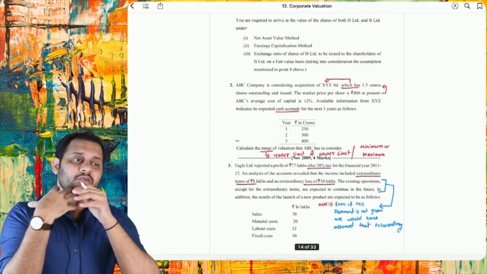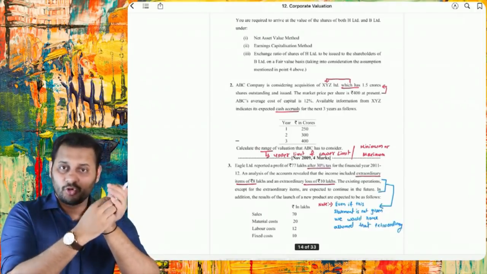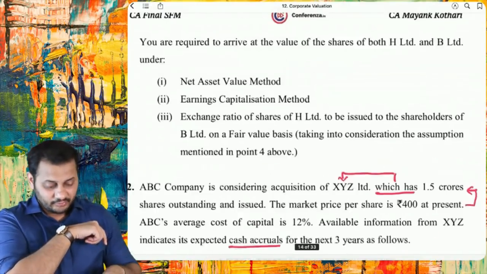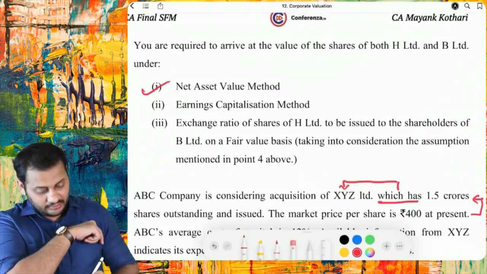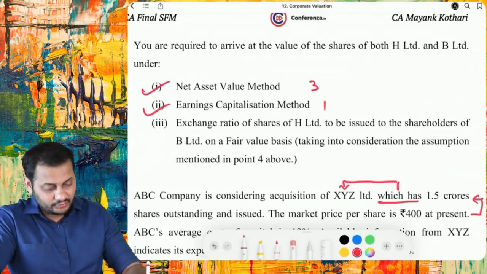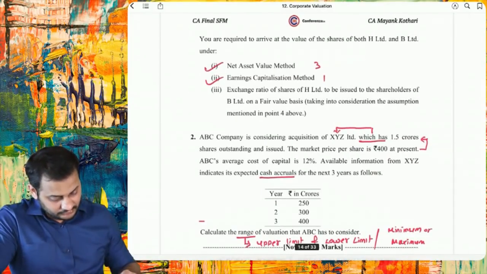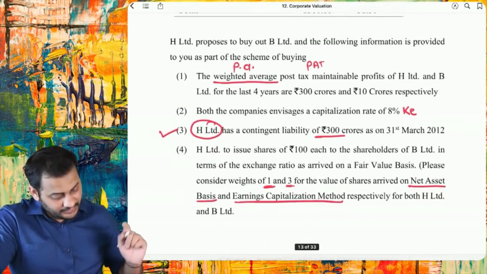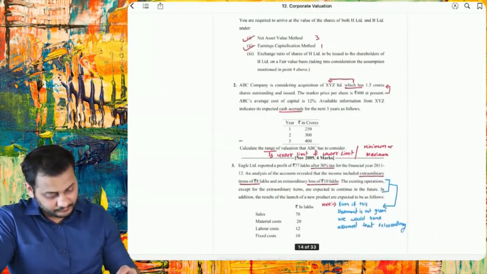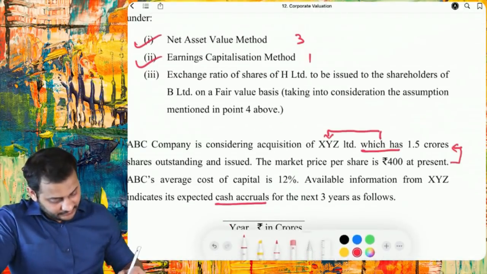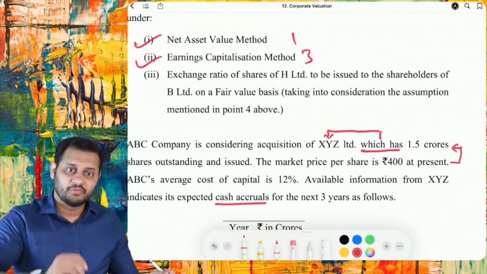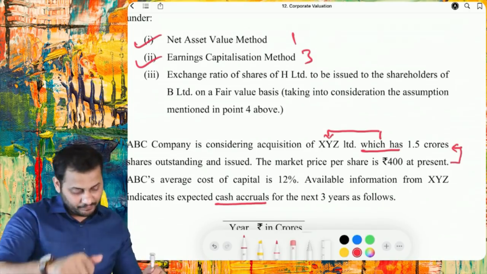And what was the approach or formula of fair value? It is the average of net asset value method and earnings capitalization method. The weightage of 1 and 3 was given to these, not 3 and 1, it is 1 and 3. The weightage was given in such a manner. So you will calculate the weighted average of net asset value and earnings capitalization method. Have a look at the answer.